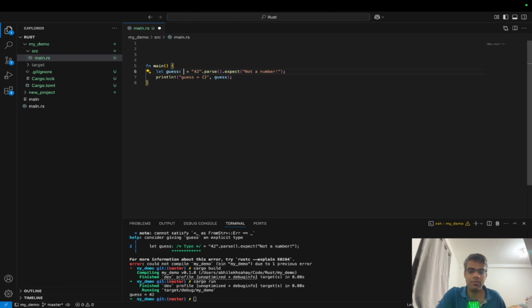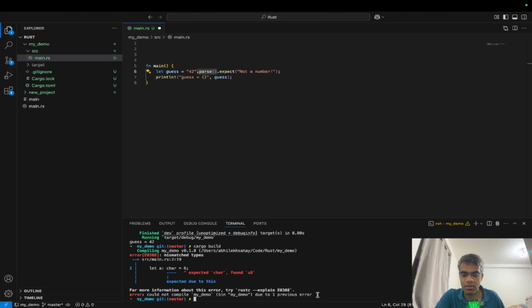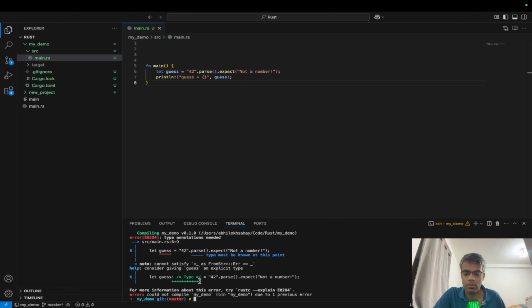Just for example, if I remove u32, we know that 42 is a number and we are trying to parse it into a number. But if we do not specify the data type and I build it, Rust will basically throw an exception. I haven't saved this part yet. So if I do it, Rust will not understand anything, and Rust is requesting a type here. If we do not specify a type here, it becomes very difficult for Rust to understand.